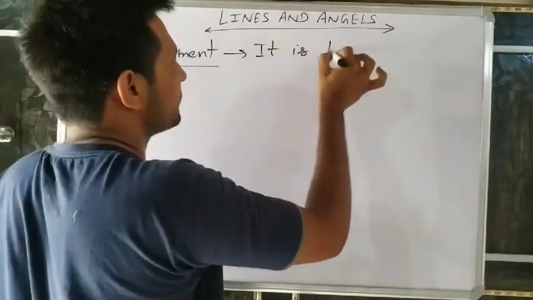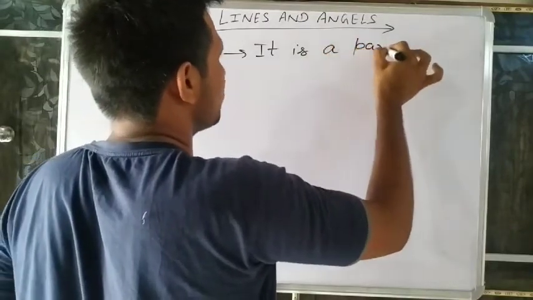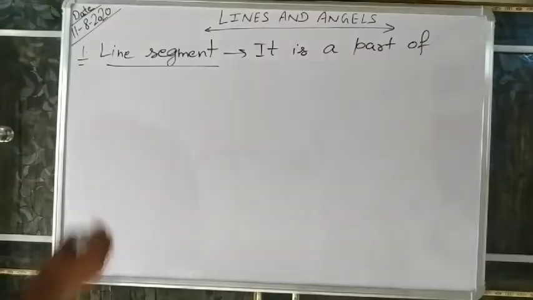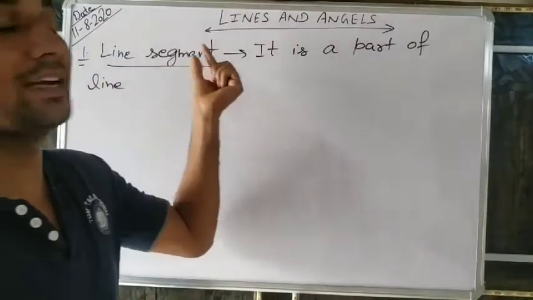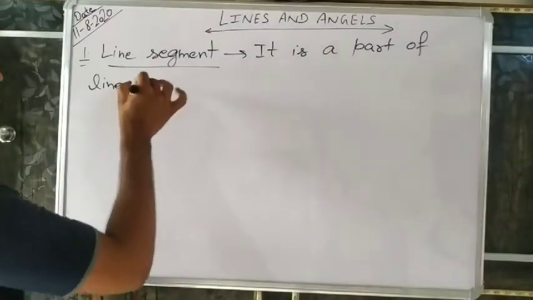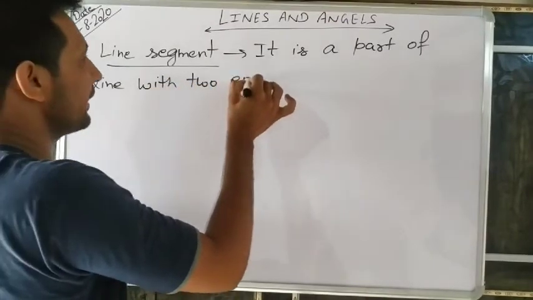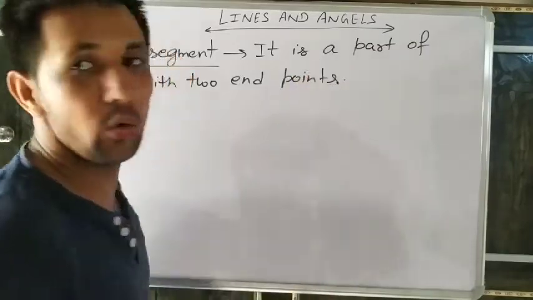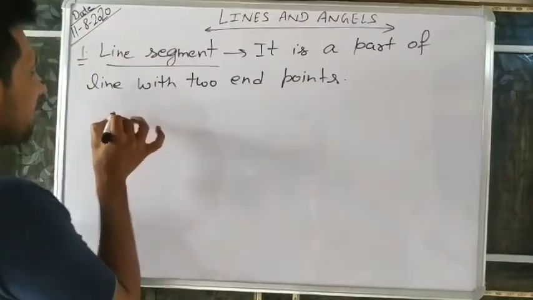A line segment is a part of a line with two end points. Two end points.